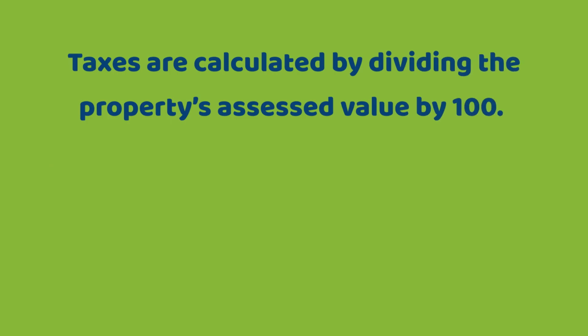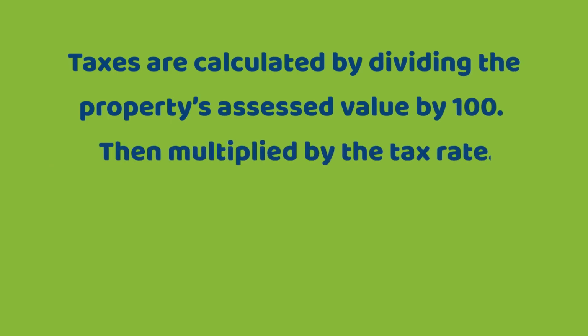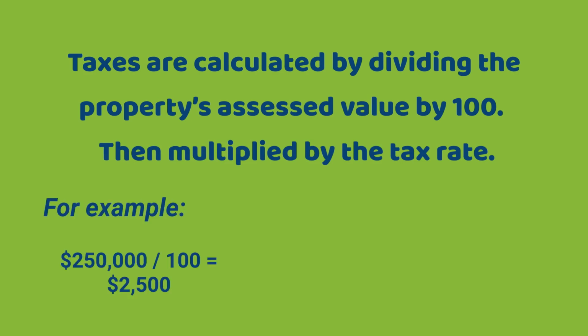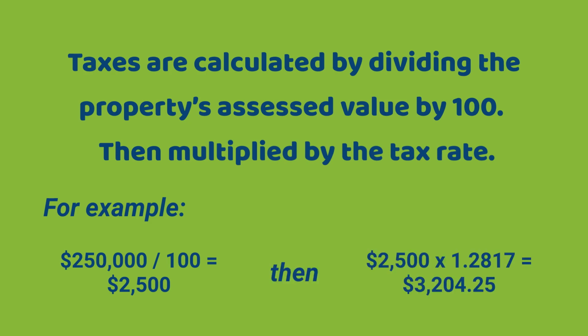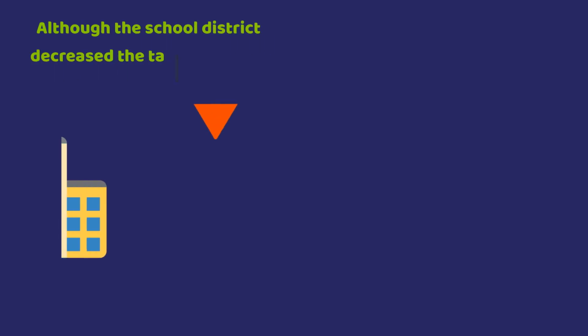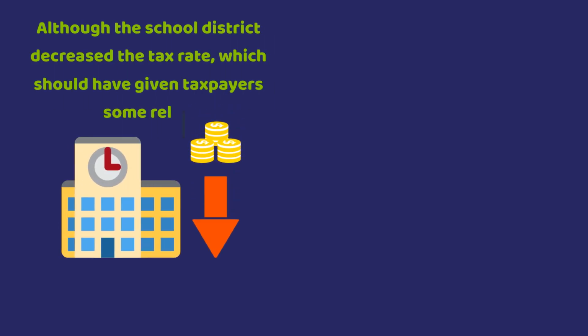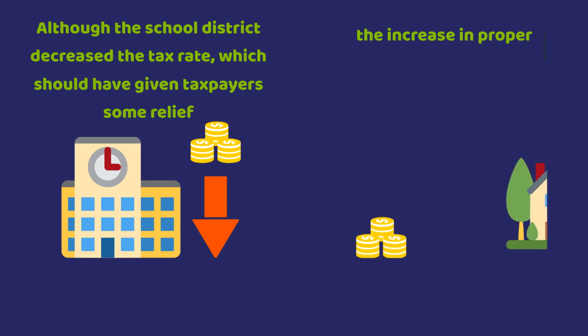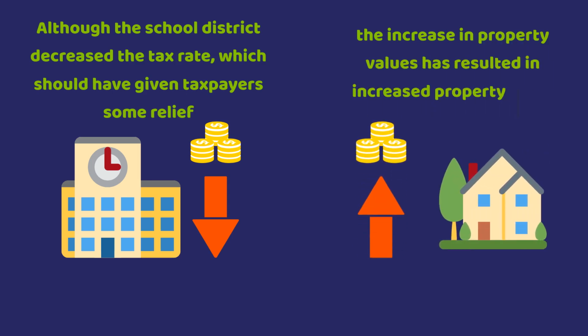Taxes are calculated by dividing the property's assessed value by 100, then multiplied by the tax rate. For example, $250,000 divided by 100 equals $2,500. Then, $2,500 multiplied by 1.2817 equals $3,204.25. Although the school district decreased the tax rate, which should have given taxpayers some relief, the increase in property values has resulted in increased property taxes.